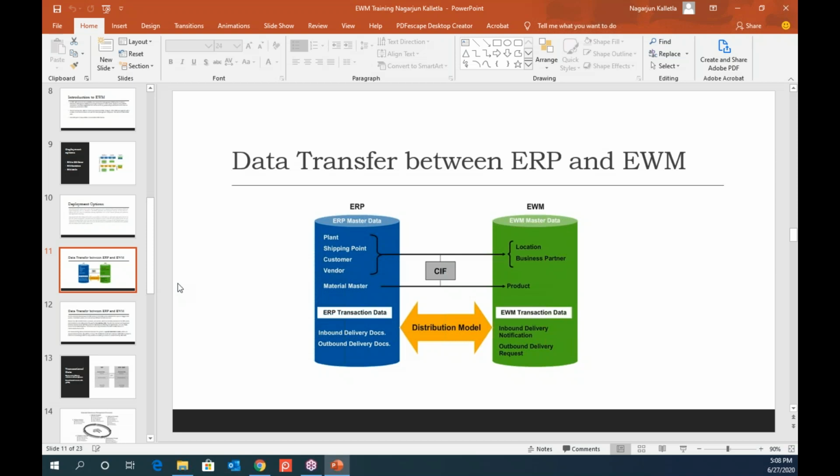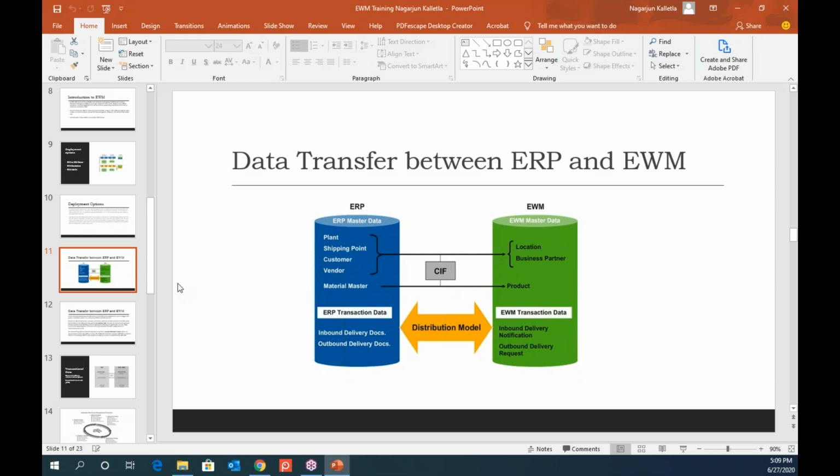So what is core interface? A core interface is nothing but a solution that was introduced in supply chain management when APO was introduced. Since the evolution of EWM is from the SCM solution, that is APO at the beginning, they left this part as a core interface for the master data, right? And apart from this master data, you also deal with daily inbound documents, outbound documents, and the transactions that you do on ERP side.